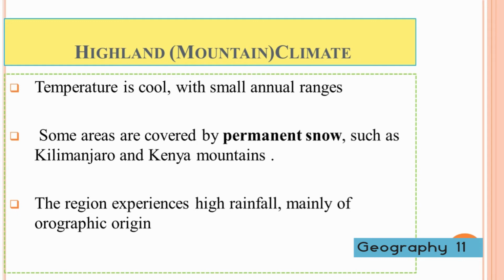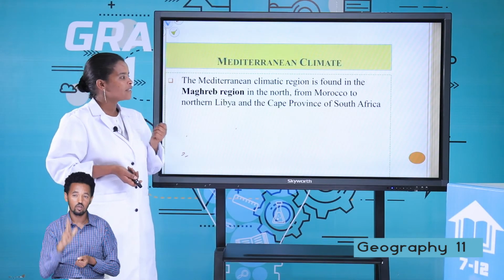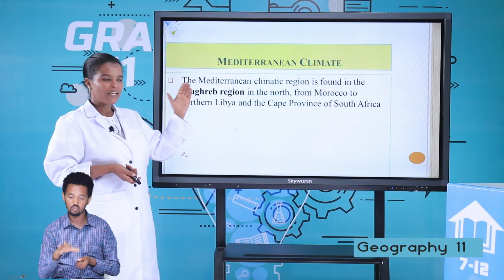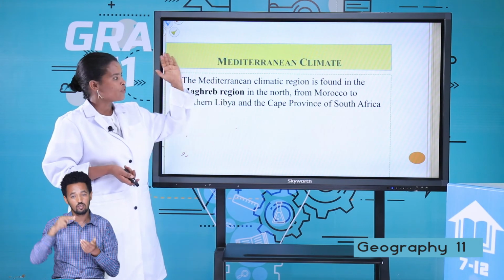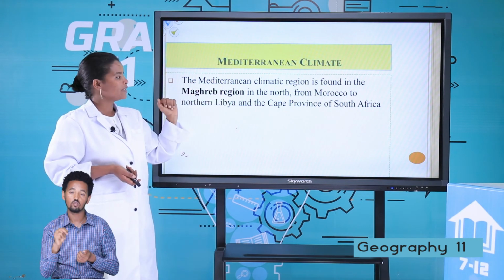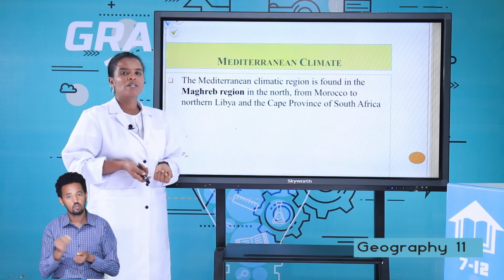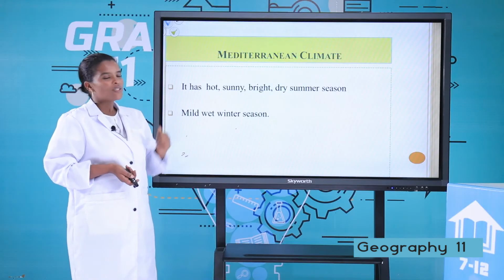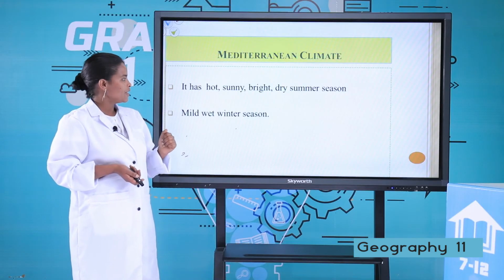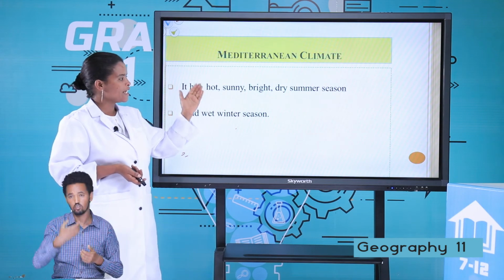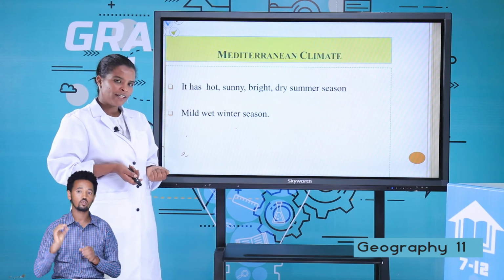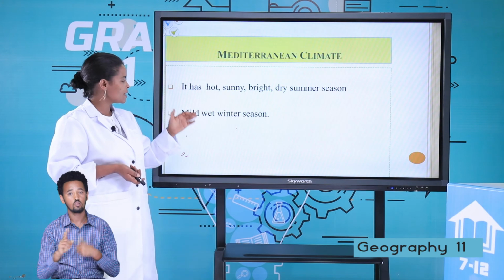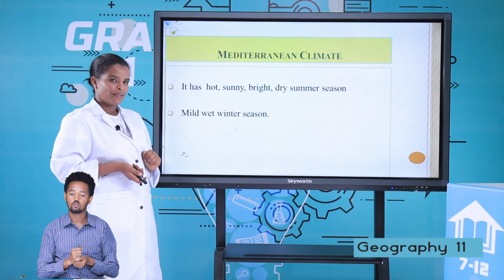Let's move to the Mediterranean climate. The Mediterranean climate region is found in the Maghreb region in the north, from Morocco to North Libya, and the Cape province of South Africa. The summer of the Mediterranean region is hot, sunny, bright and dry, and the winter is wet.